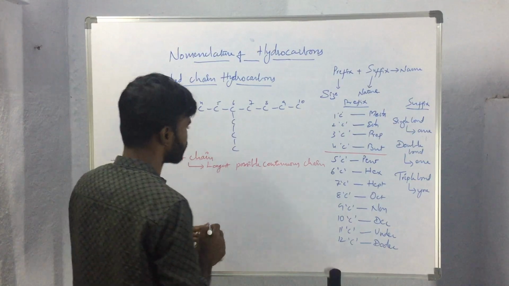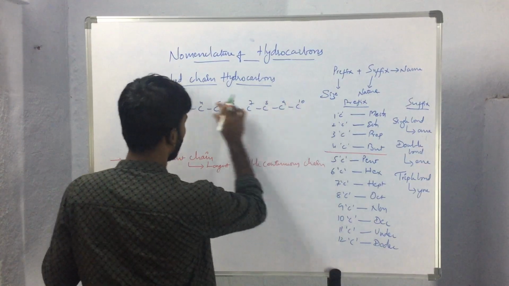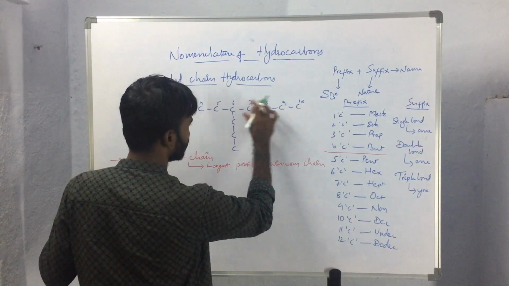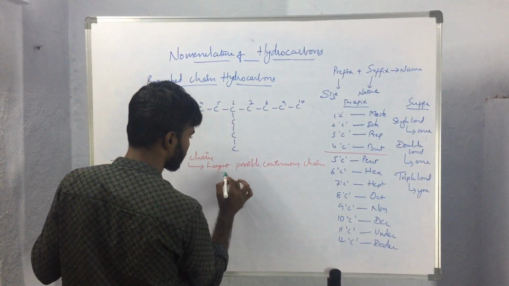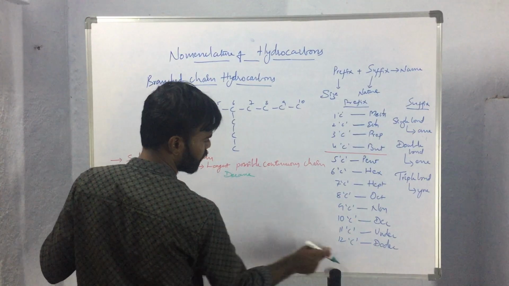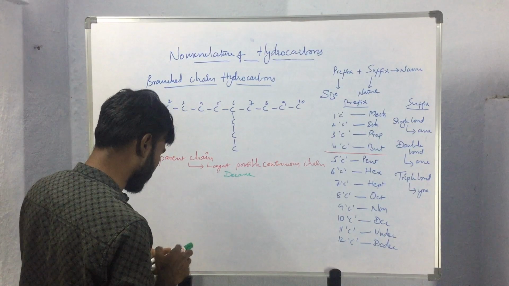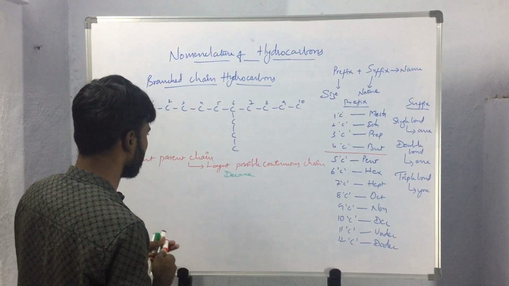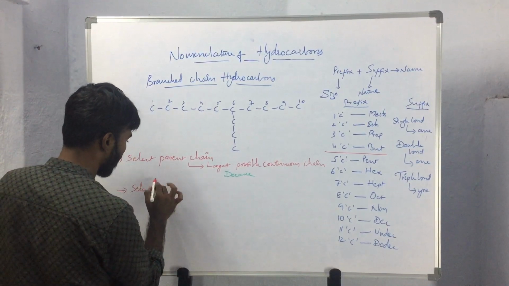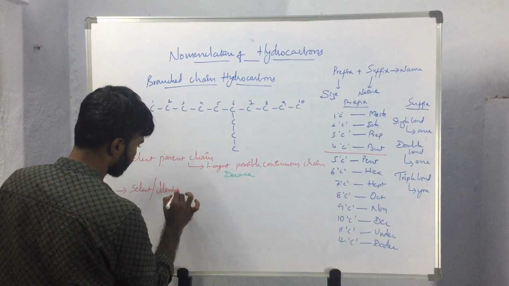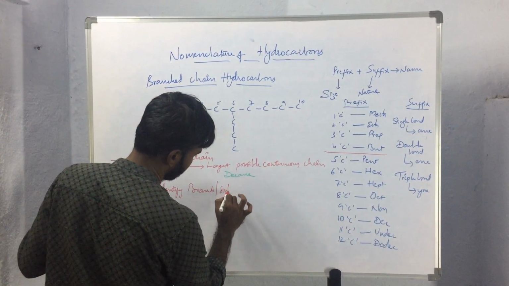So the name of the parent chain will be decane, as all the bonds that are present are saturated bonds or single bonds only. 10 carbon atoms, dec, and single bonds, ane. So decane. After that, we have to select or identify the branch or side chain.